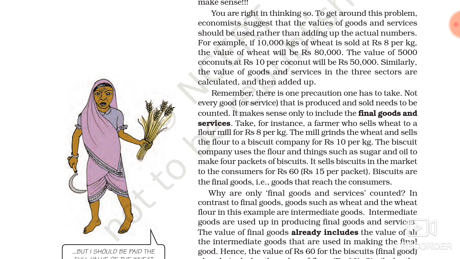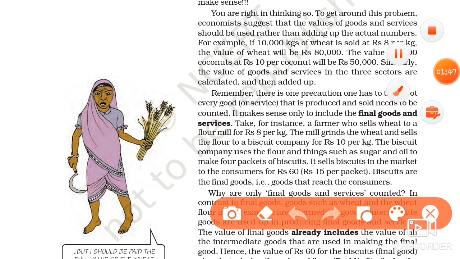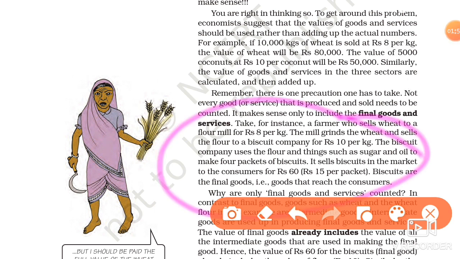So here an example is, we can take bread. Bread is a final good, and to make bread or biscuit we need wheat and flour. So here, with the help of final goods and services, we will count the total production of the economy.